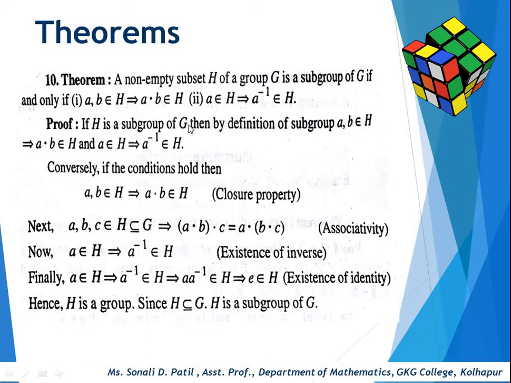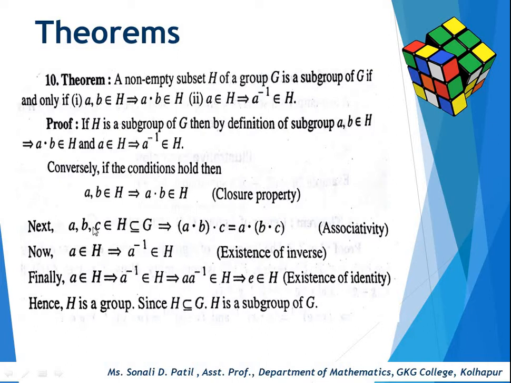If H is a subgroup of G, then by definition of subgroup, a, b belongs to H implies that a dot b belongs to H by using closure property, and a belongs to H implies that a inverse belongs to H by using existence of inverse. Conversely, if the conditions hold, then a, b belongs to H implies that a dot b belongs to H by closure property. This is our closure property. So here we can prove the first property, closure property.